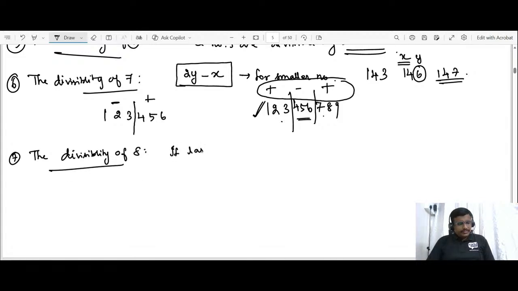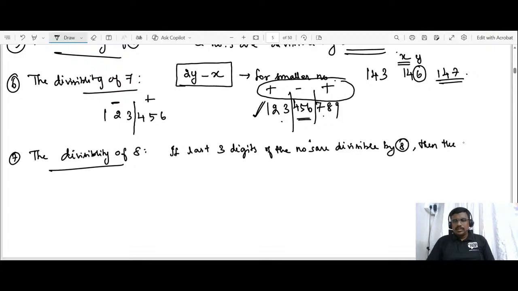If the last 3 digits of the number are divisible by 8, then the entire number is divisible.